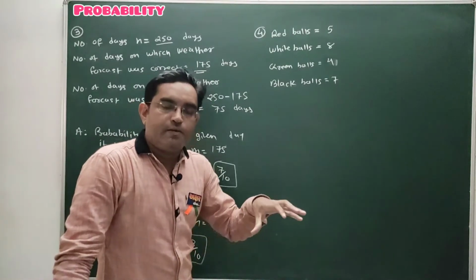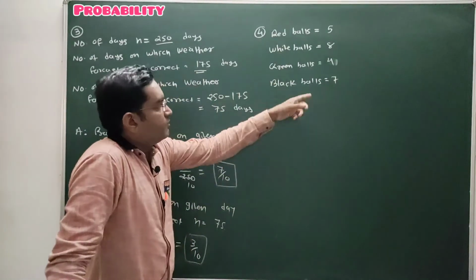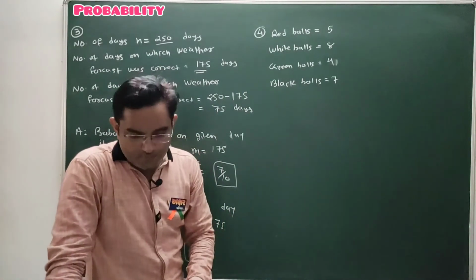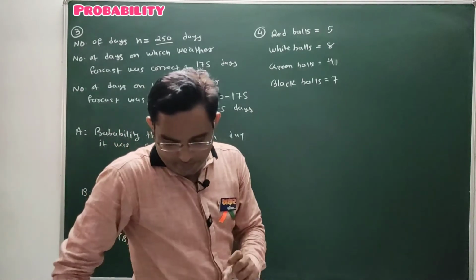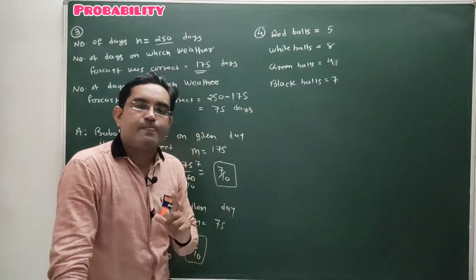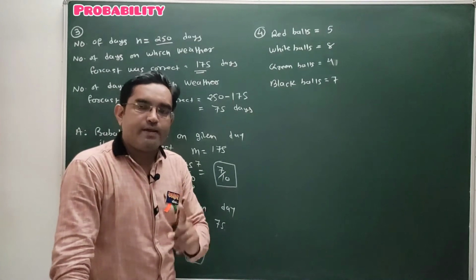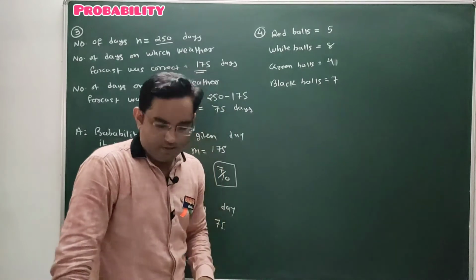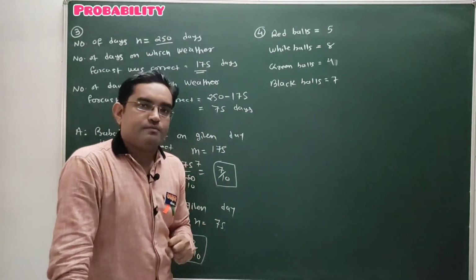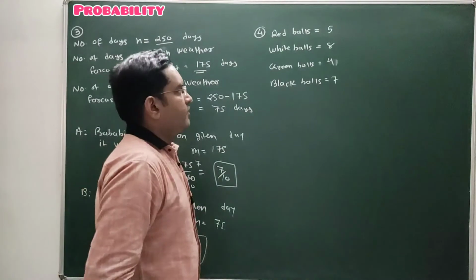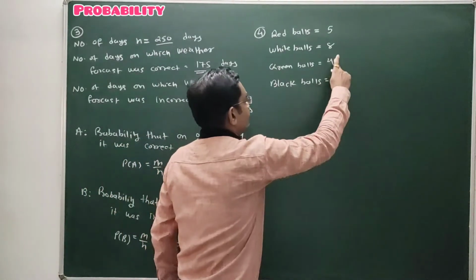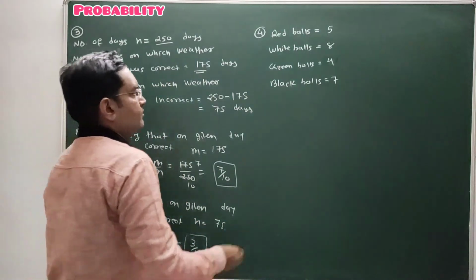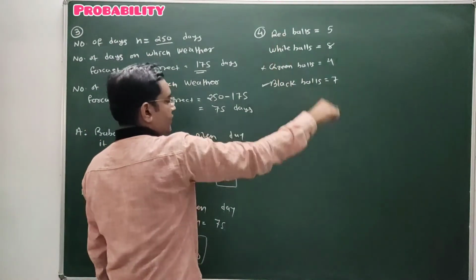If one ball is drawn randomly from the bag, which consists of this total number of balls, find the probability that the randomly selected ball is black. That is our first question. And the second question: find the probability that the randomly selected ball from the bag is not green. So two questions: find the probability of selecting a black ball and not a green ball.